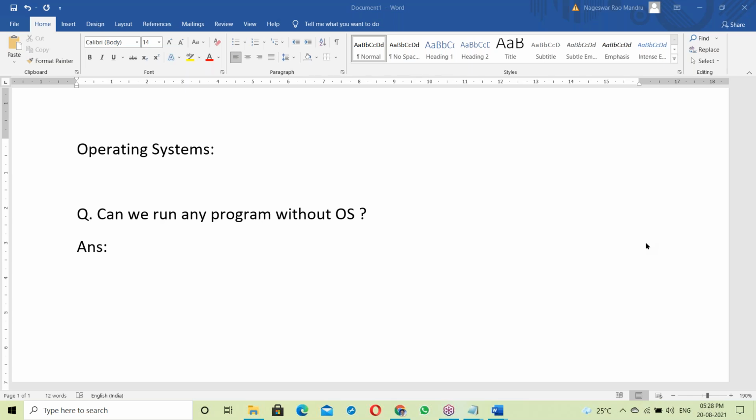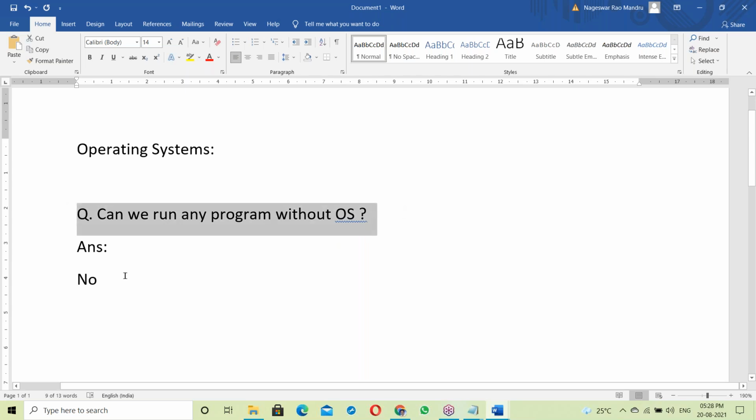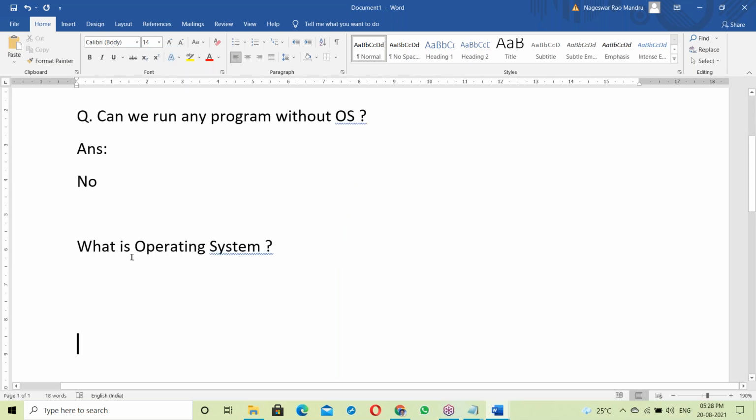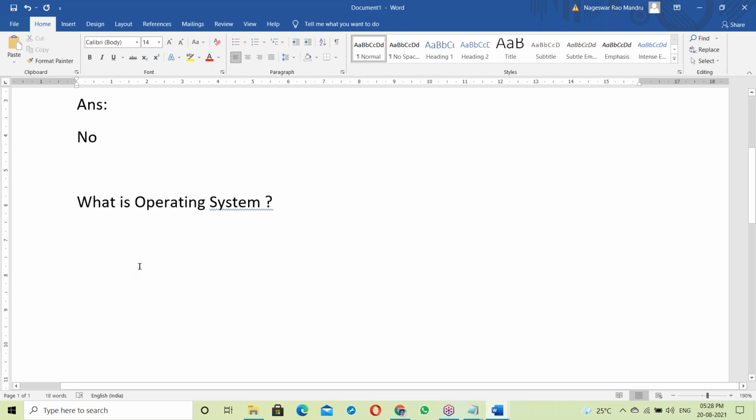So can we run any program without OS? Answer is no. Without OS, we can't run any program. We need OS. Without OS, we can't do anything. OS is required compulsorily. No OS, no computer.